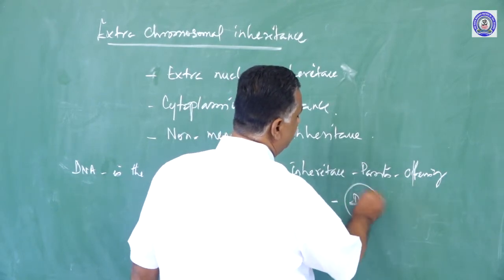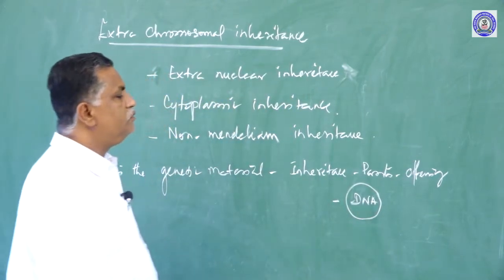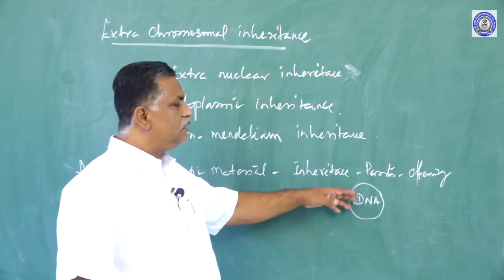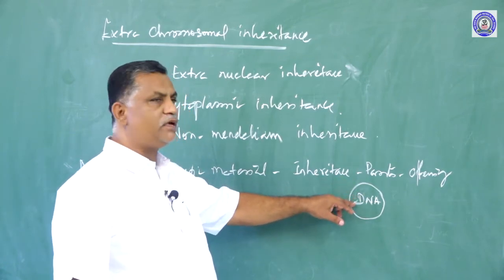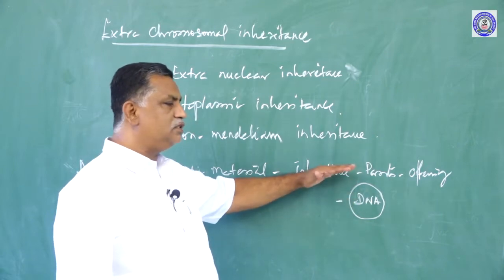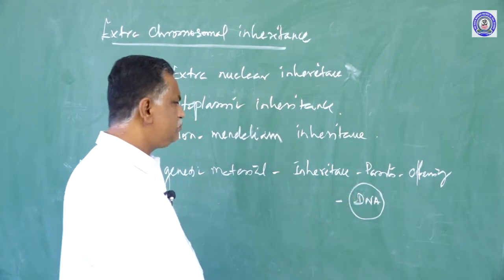DNA plays a vital role. In other words, genes. Genes or DNA in total is responsible for carrying or inheriting characters from one generation to the next generation.